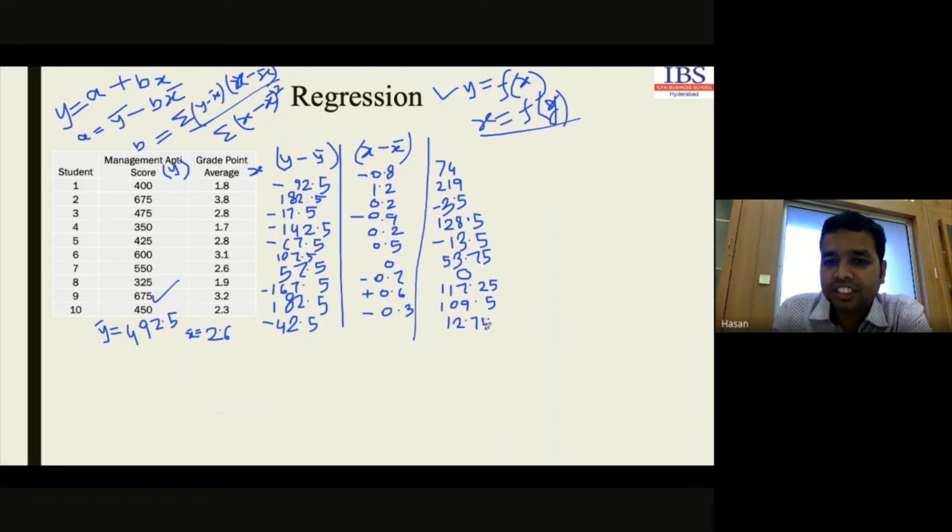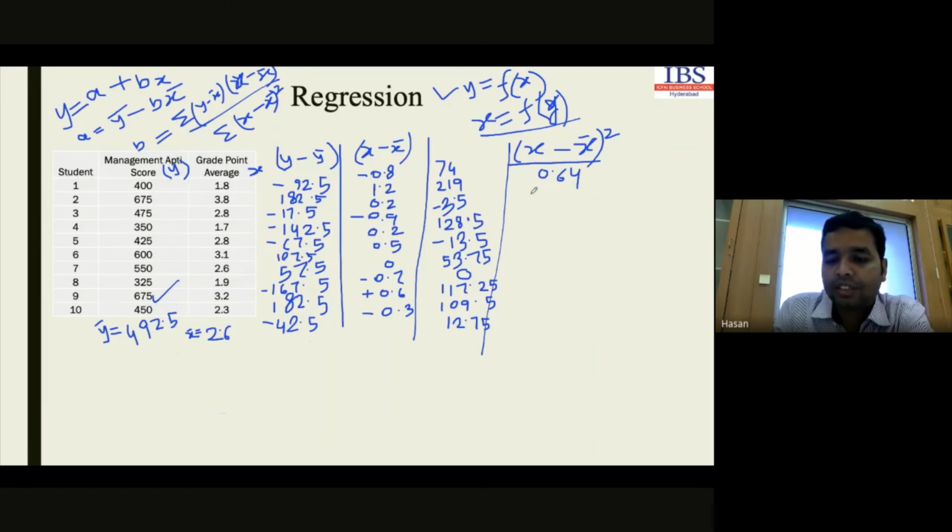We have done this up to this one. Okay, now what we have to do, we have to take the value for x minus x bar square. It is there in the formula. Okay, very easy. Try to remember the concept, how we move one by one. If we take the square, the very first one will be 0.64.